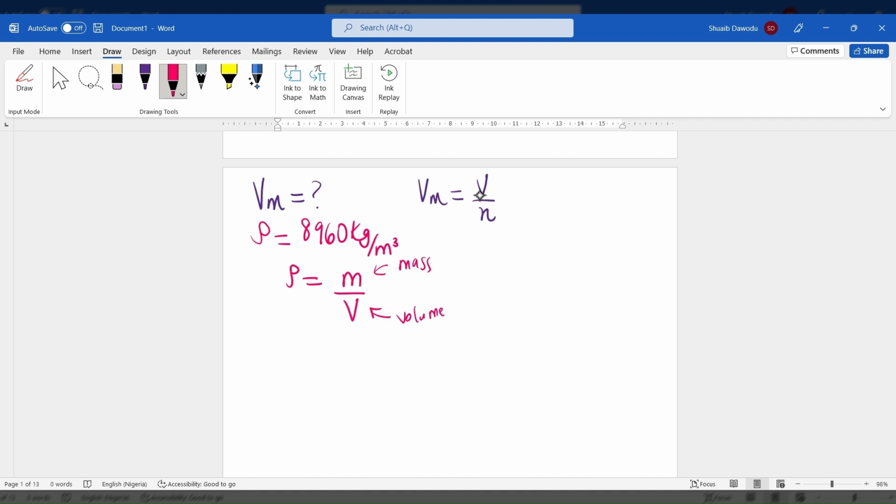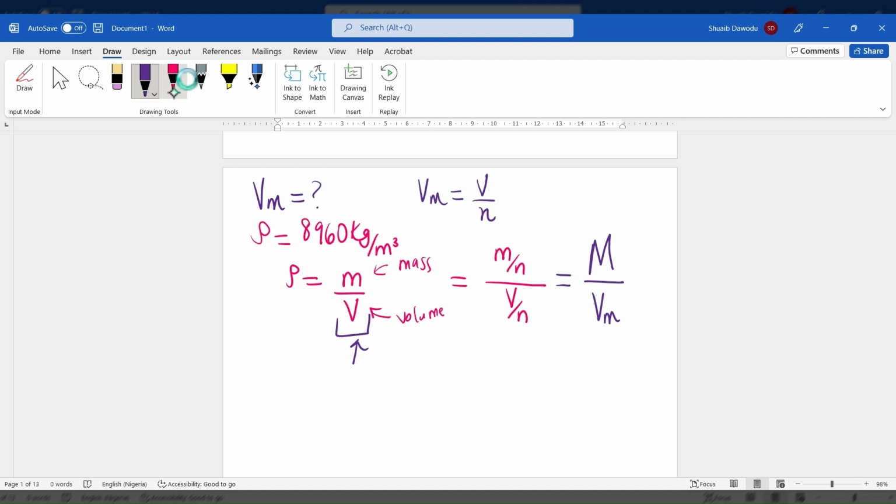But here we don't have mass, we don't have volume, but we have density. But one thing we can do, because we know that we're looking for molar volume, is find a way to manipulate this formula to get mass divided by number of moles and volume divided by number of moles. What this is saying is that we're just going to divide this fraction here by number of moles. We're going to divide the numerator, which is mass, by number of moles, and the denominator, which is volume, by number of moles in order for us to get it. So what we end up with is going to be molar mass divided by molar volume.